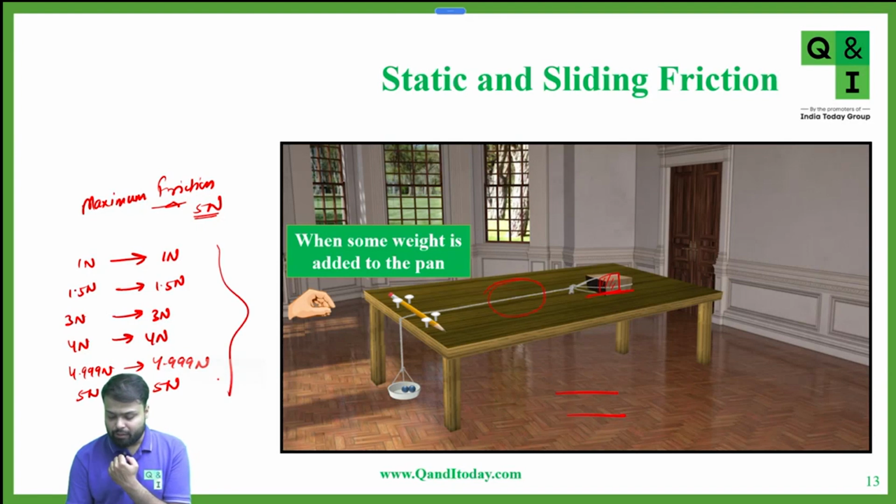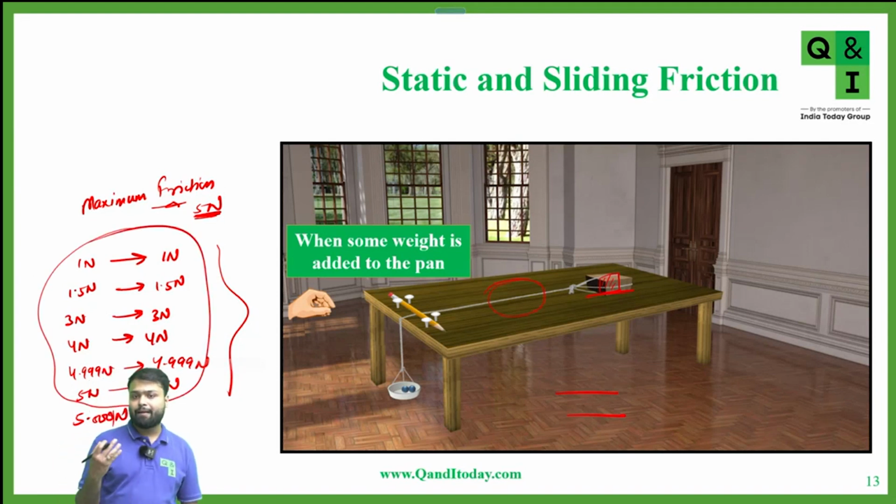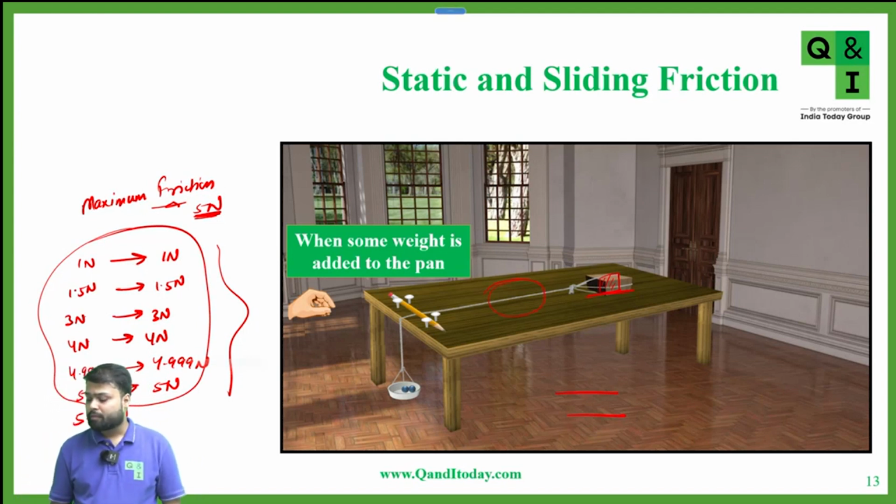So you can see in all the cases that the force of static friction is directly proportional to the applied force. As I'm increasing the force, static friction is also increasing till it reaches its maximum value, which is 5 Newton. Now, if I'm applying a force of 5.001 Newton, in this case the block will start moving. Yes or no? Now the force of friction is not static, it becomes kinetic. Yes or no? So initially, can we say that the force of friction is static and directly proportional to the applied force?